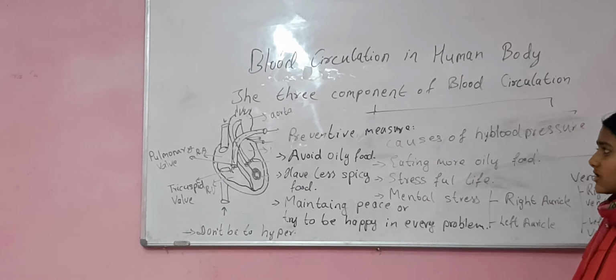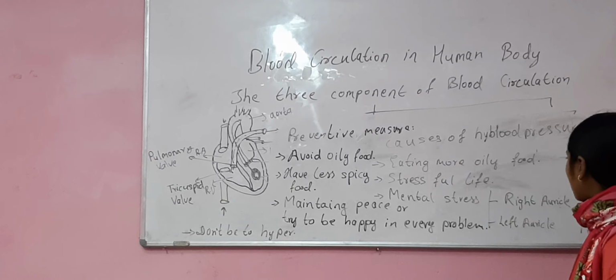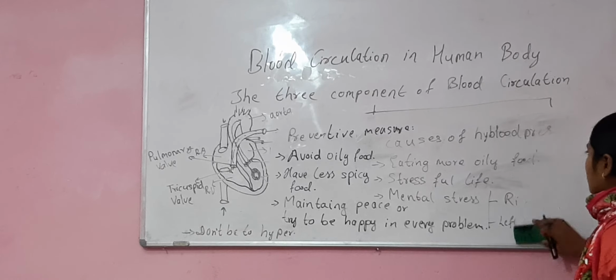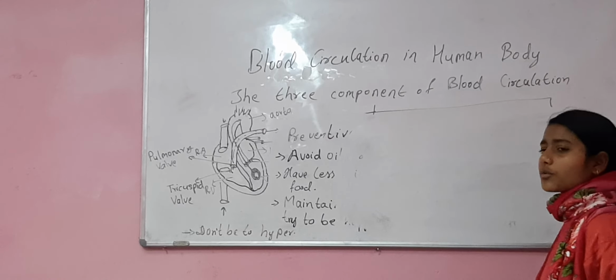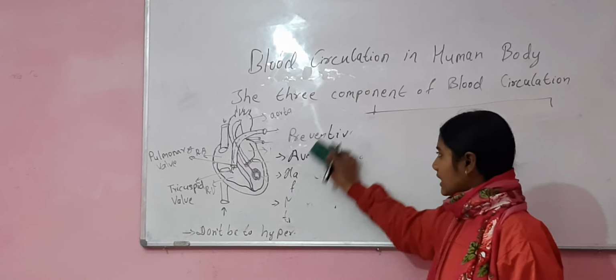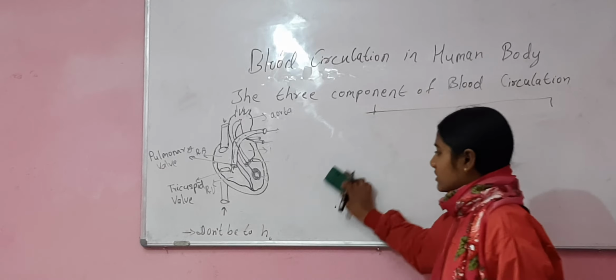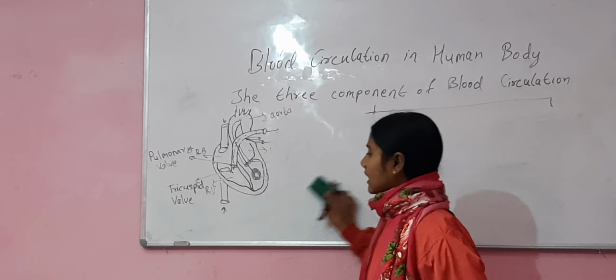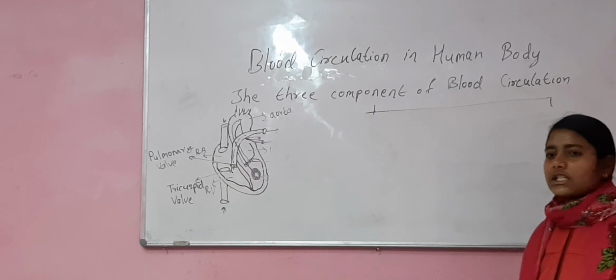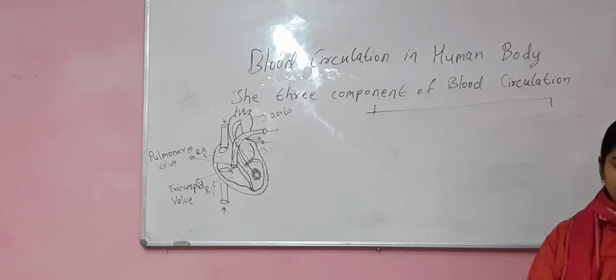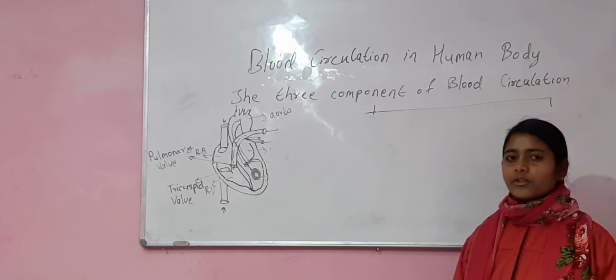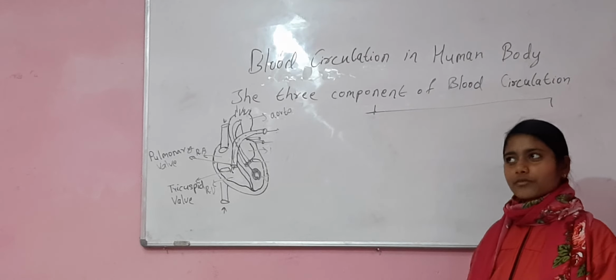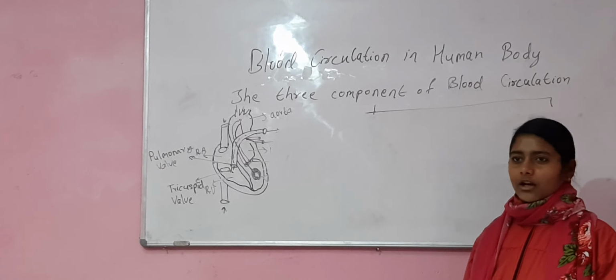Diabetes is also known as sugar, which is caused by the less production of insulin in our body. Diabetes is a very dangerous disease. It can damage our kidney, heart, and brain. We may suffer from other non-communicable diseases, like our kidney may be damaged or may fail.